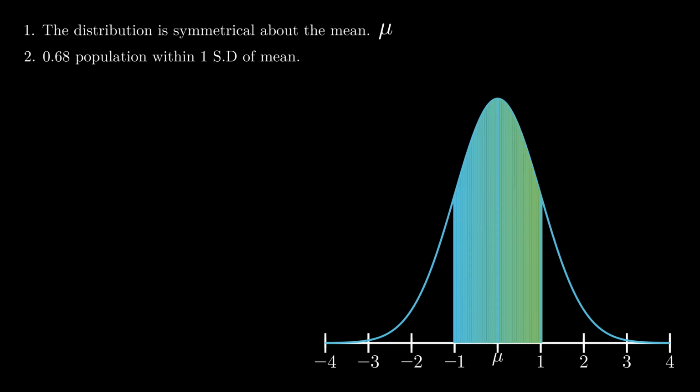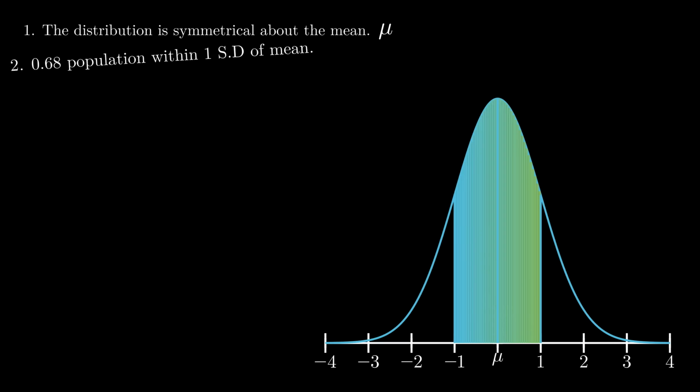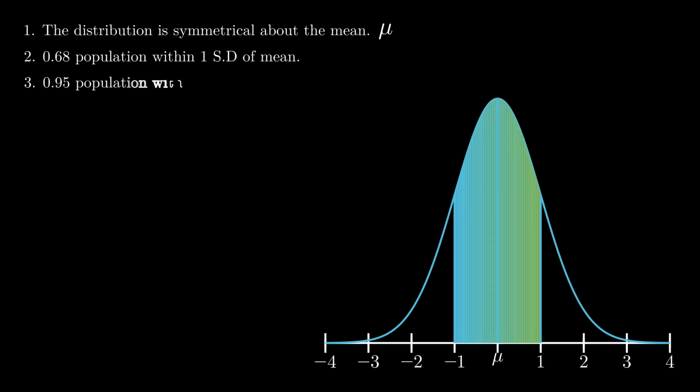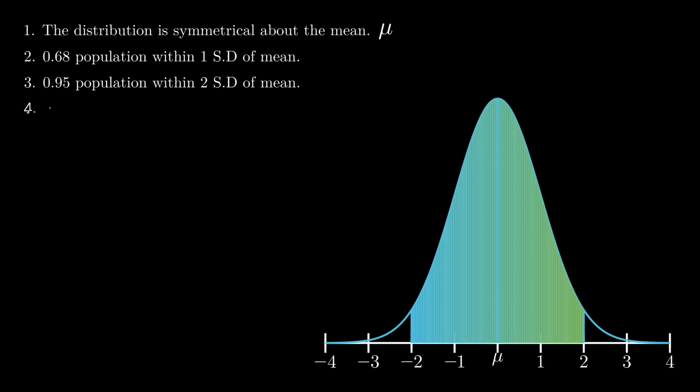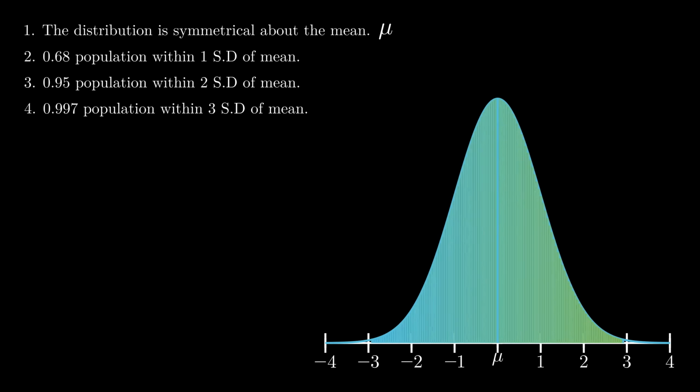68% of the population lie within 1 standard deviation of the mean. 95% of the population lies within 2 standard deviations of the mean. And if you lie outside of 2 standard deviations, you are considered to be on the not normal ends of the distribution. And going 3 standard deviations out from the mean, that contains 99.7% of the population. And if you lie in this section, you are considered to be on the extreme end of the distribution.